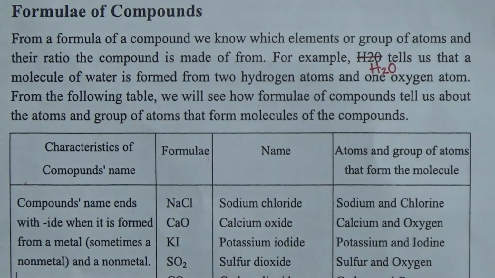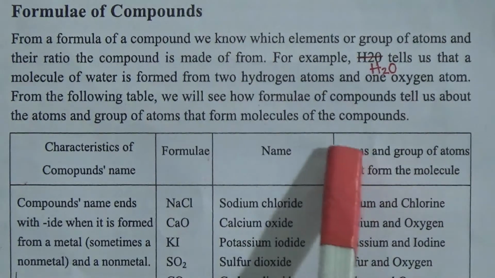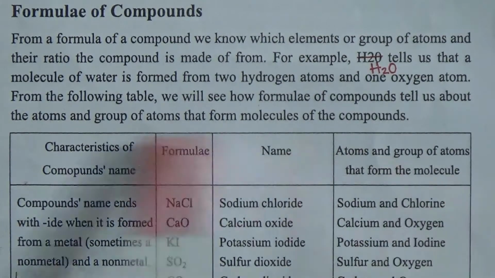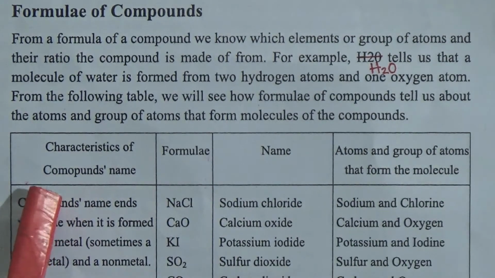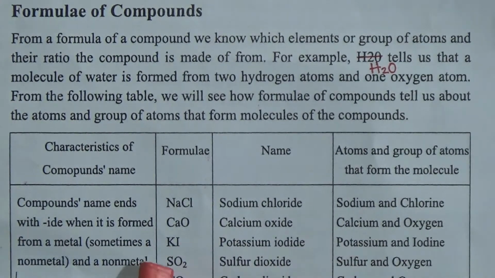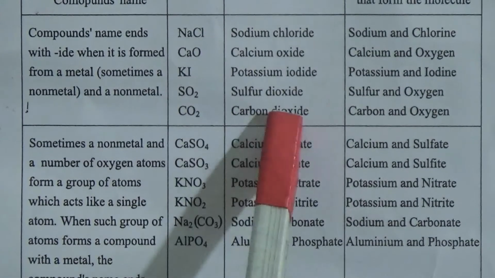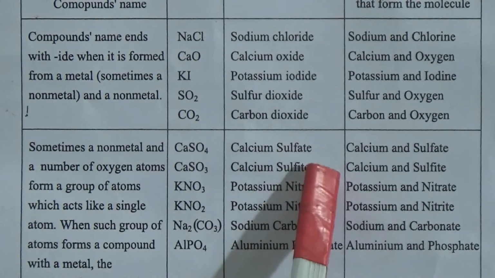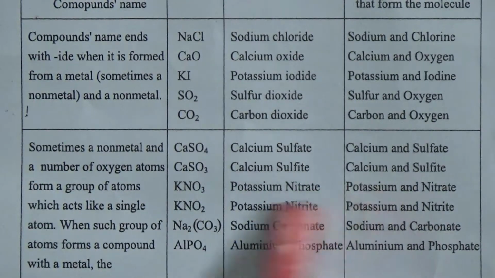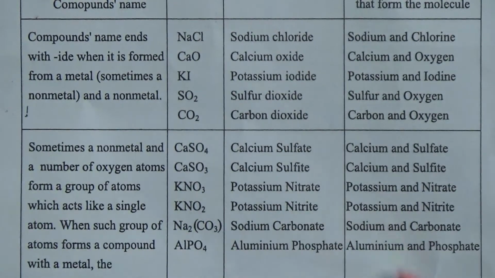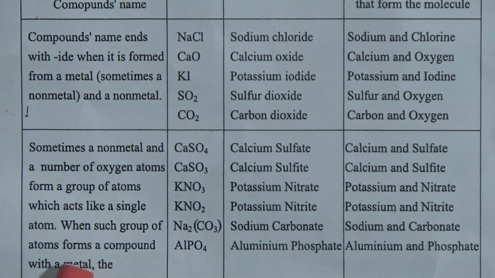Here are the formulae, the names, the atoms and groups of atoms that form the molecule, and the characteristics. The compounds are sodium chloride, calcium oxide, potassium iodide, sulfur dioxide, carbon oxide, calcium sulfate, calcium sulfide, potassium nitrate, potassium nitrite, sodium carbonate, aluminum phosphate. You can read this table by yourself properly.